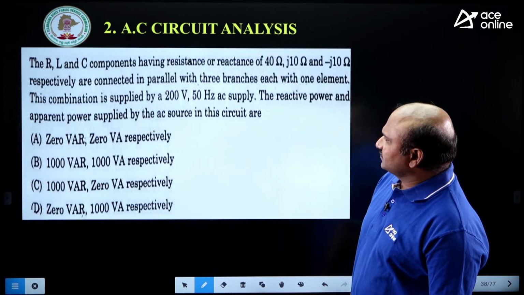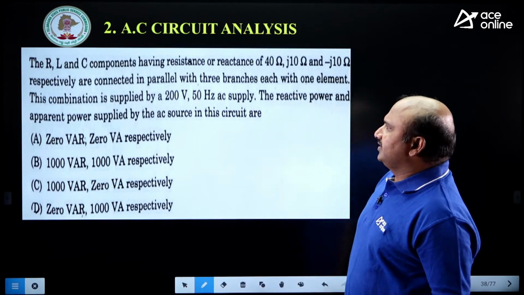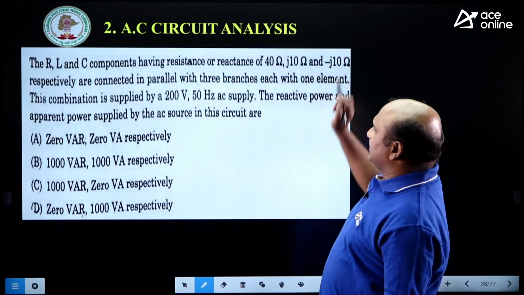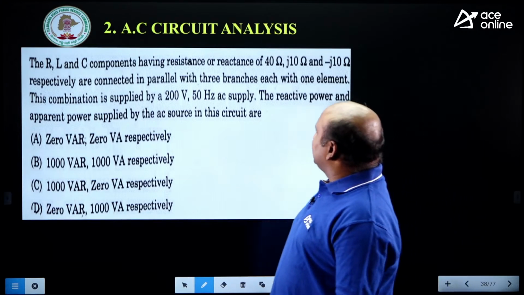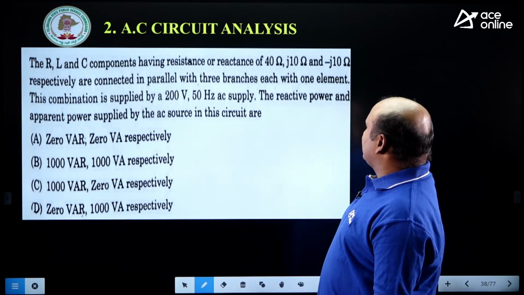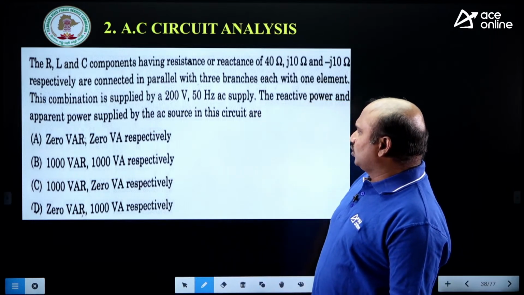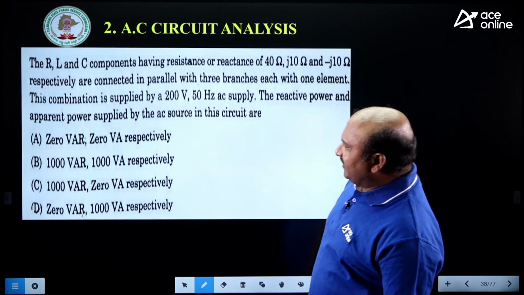Next one. Consider R, L and C components having resistance or reactance of 40, j10 and minus j10 respectively, connected in parallel with 3 branches, each with one element. This combination is supplied from a 200 volt, 50 hertz AC supply. Find the reactive power and apparent power.